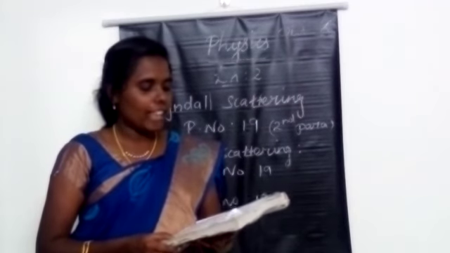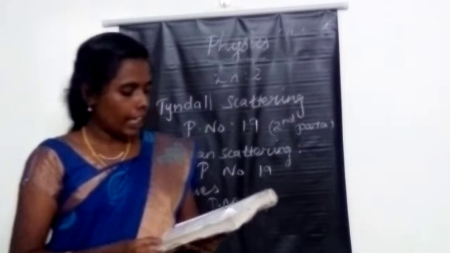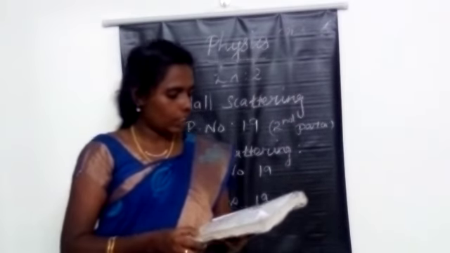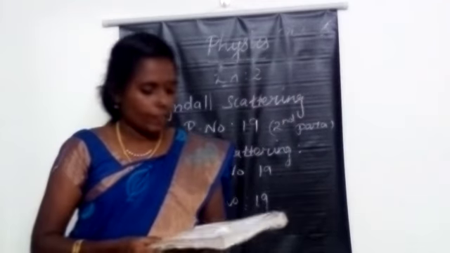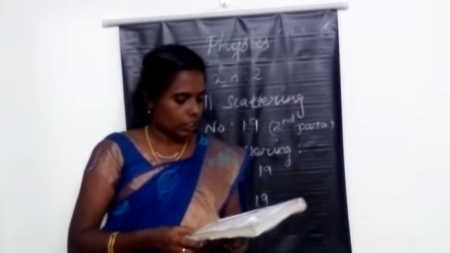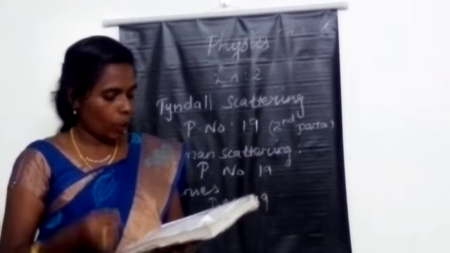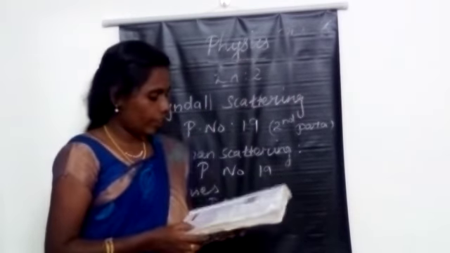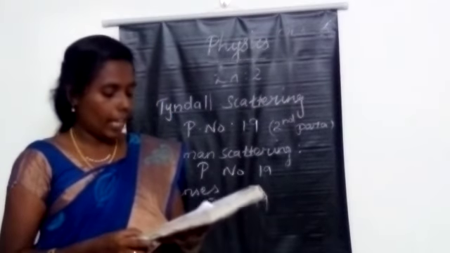The spectral lines having frequencies equal to the incident ray frequency are called Rayleigh lines, and the spectral lines which have frequencies other than that of the incident frequency are called the Raman lines. The next one, what are Stokes lines and anti-Stokes lines? The lines having frequencies lower than the incident frequency are called Stokes lines, and the lines having frequency higher than that of the incident frequency are called the anti-Stokes lines.